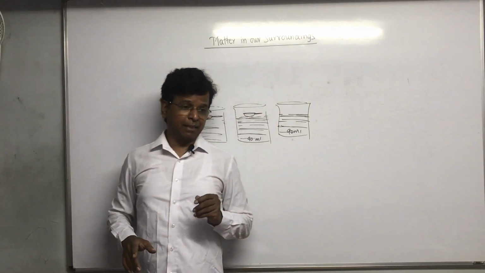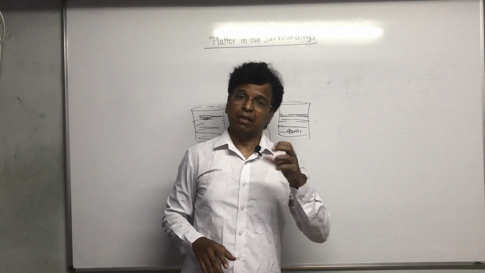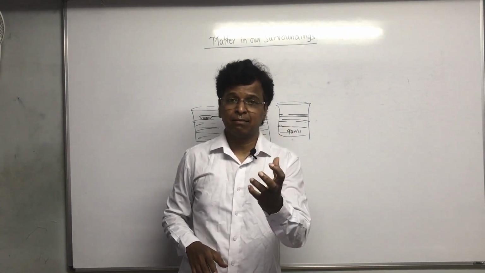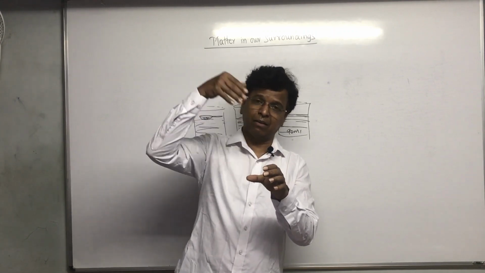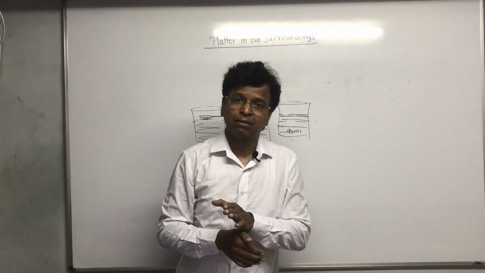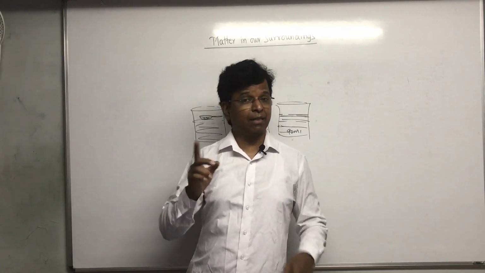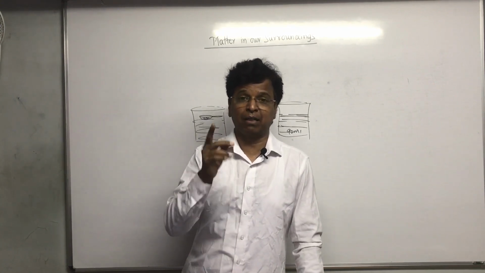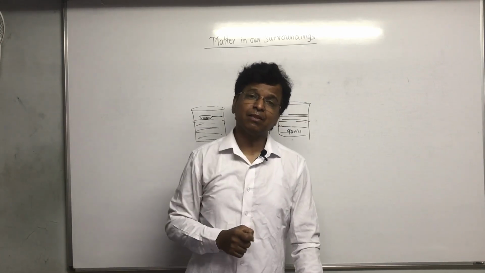Now you will be thinking, definitely you will be thinking, the same, does it happen with iron? If I put water on iron, will it go and sit over there? No, it will not sit. But that doesn't mean that iron particles don't have space between them.